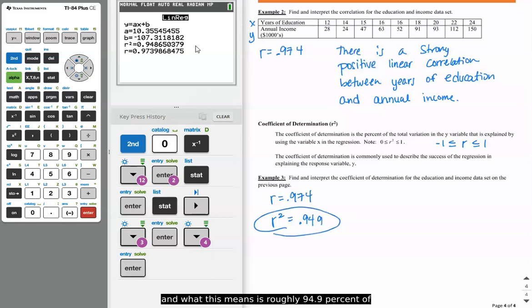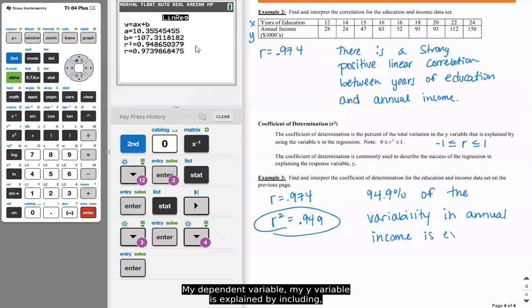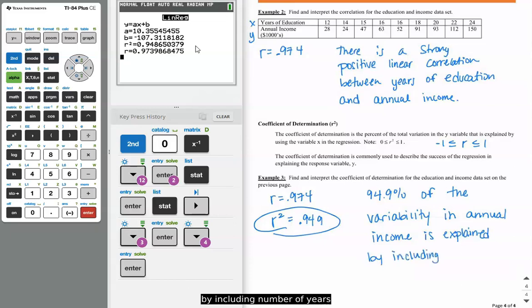And what this means is roughly 94.9% of the variability in annual income, my dependent variable, my y variable, is explained by including whatever your x variable is, your independent variable, by including number of years of education in the model.